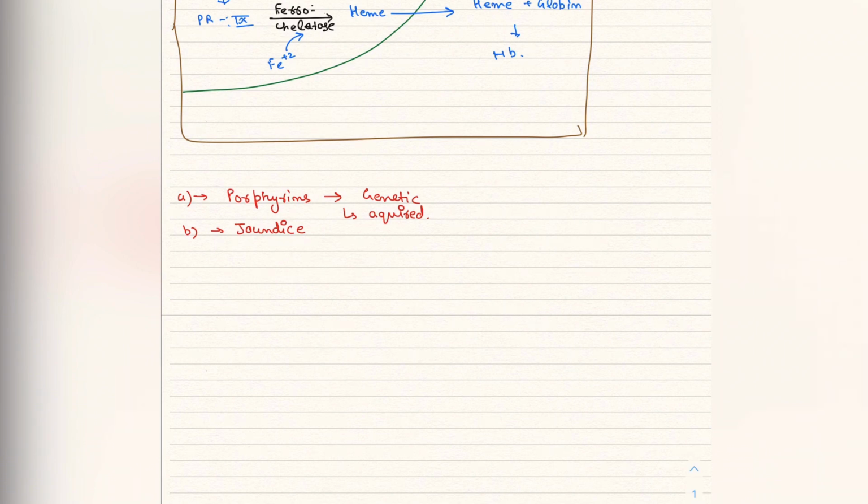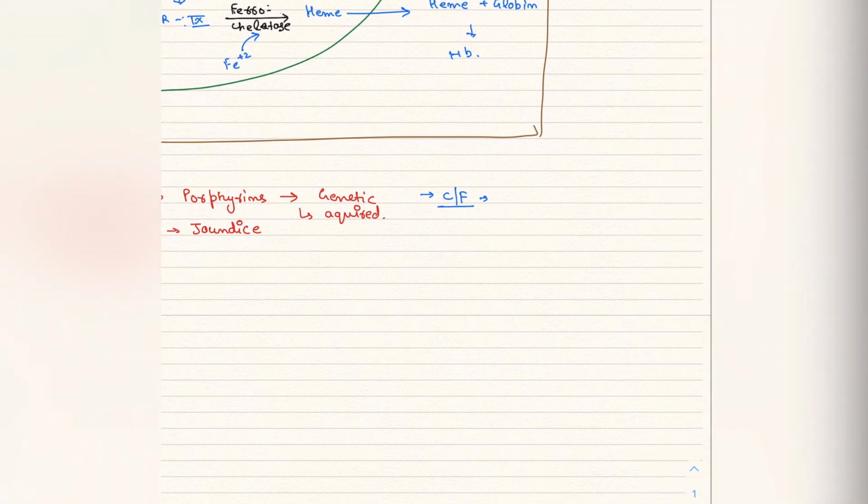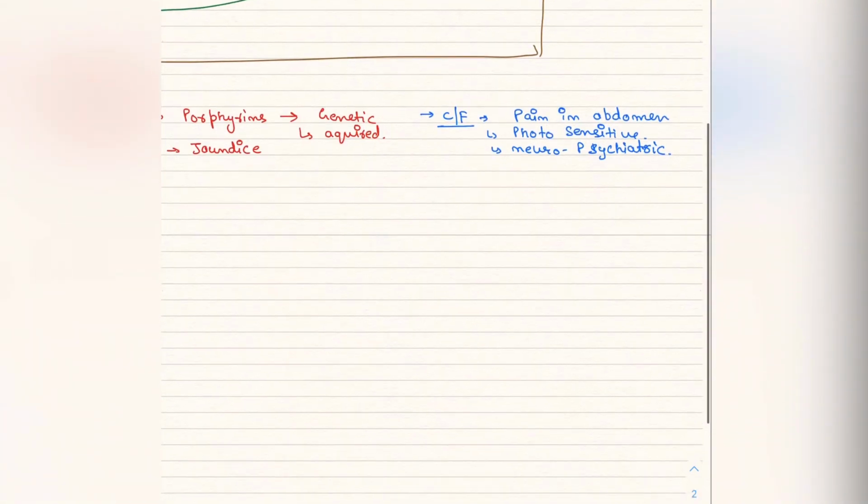So what are the clinical presentations in these? The clinical presentations are mainly GIT complaints. Mostly GIT features will come, like pain in abdomen. And the skin can be photosensitive, and other neuropsychiatric symptoms can also happen. So in this, there are mostly 6 types of porphyrias.